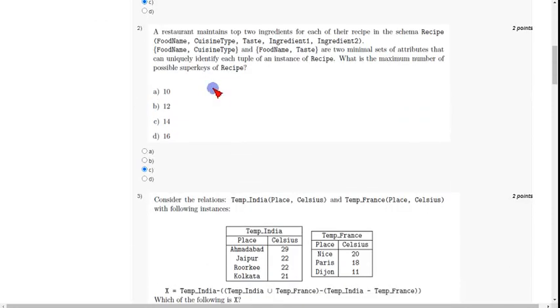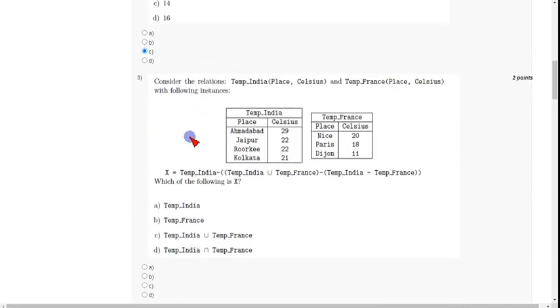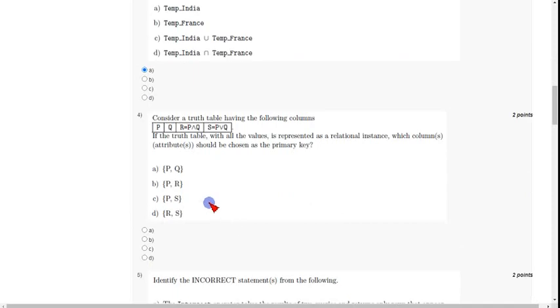And coming to the third one, the answer for the third question is option A, that is temp underscore India. So mark option A as the correct answer for the third question. And coming to the fourth question, consider a truth table that has the following columns. The answer for the fourth question is option A, P comma Q.